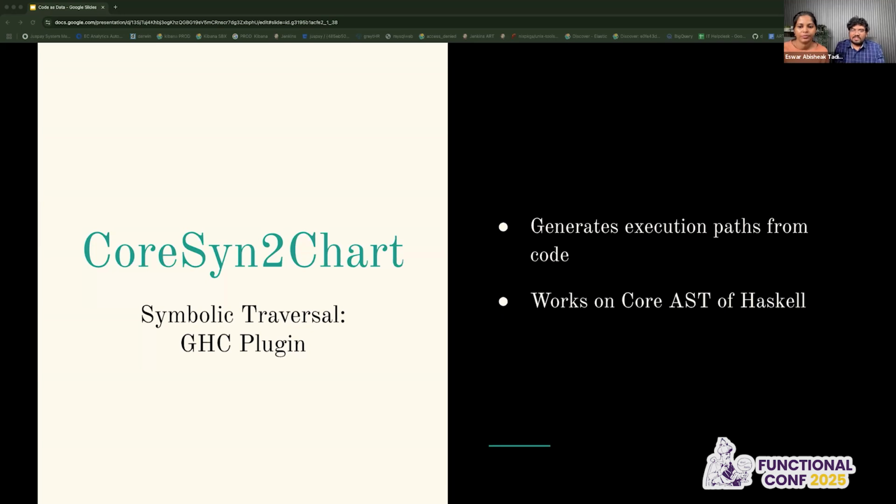This plugin runs on top of Haskell core. We get enriched information, and since it's nested, it'll be a bit complex to work with, but it's really powerful. It helps us identify unreachable code paths, understand complex control flows, and verify behavior without even executing the function.